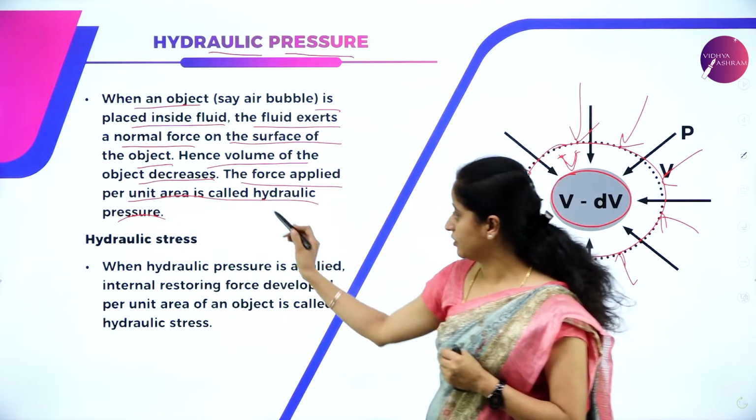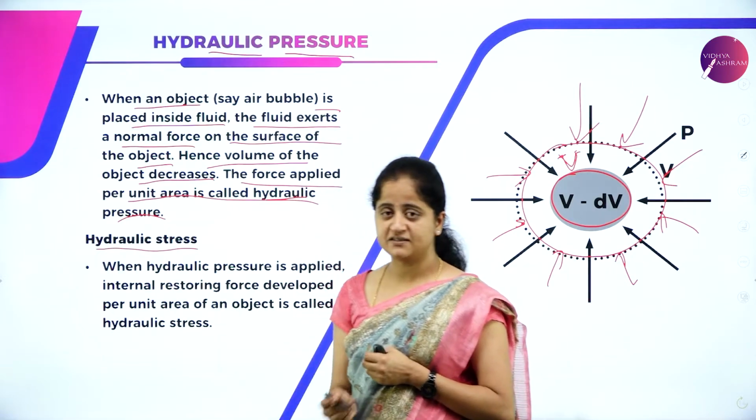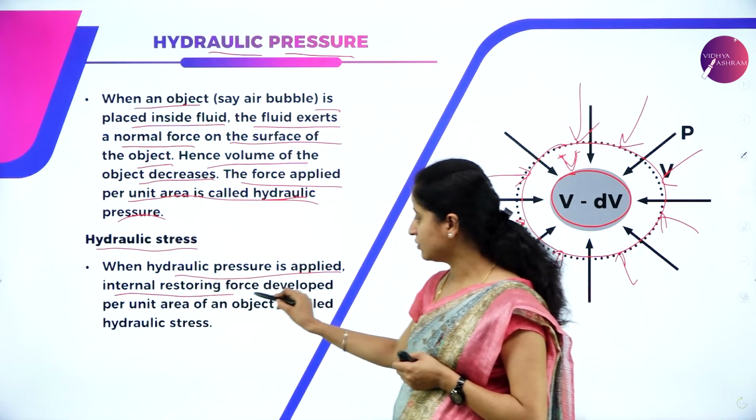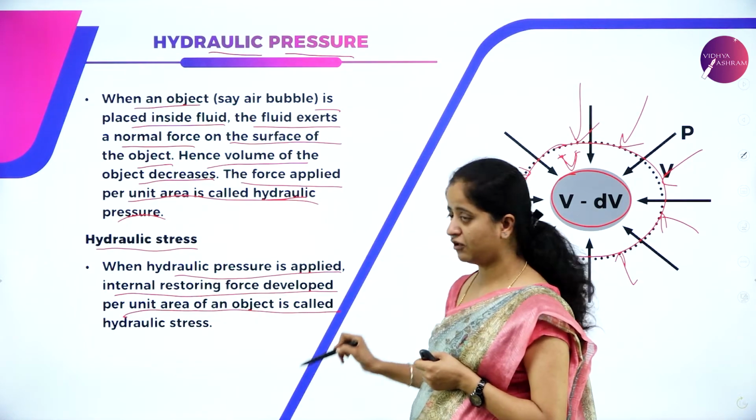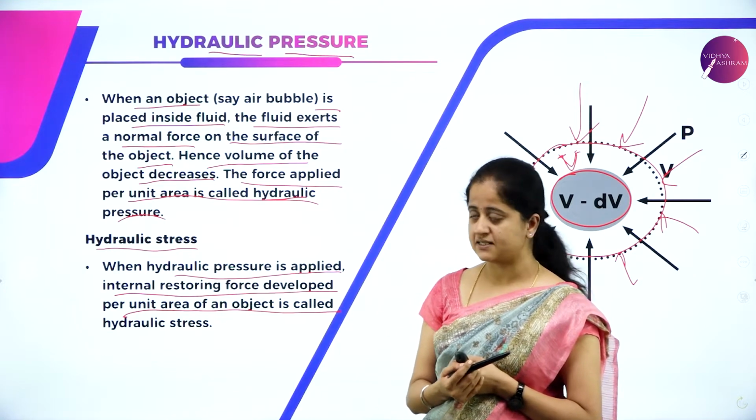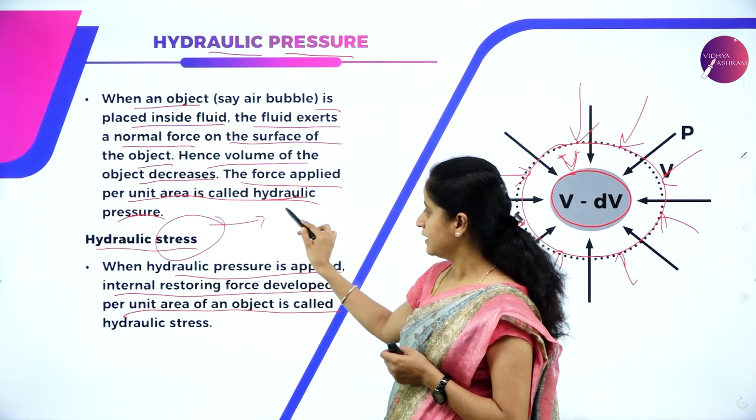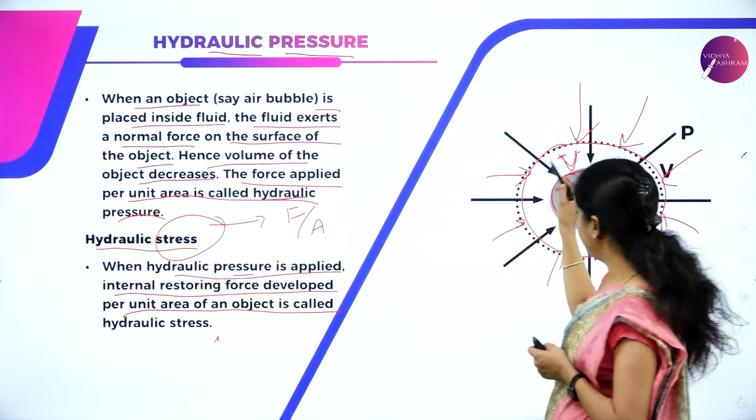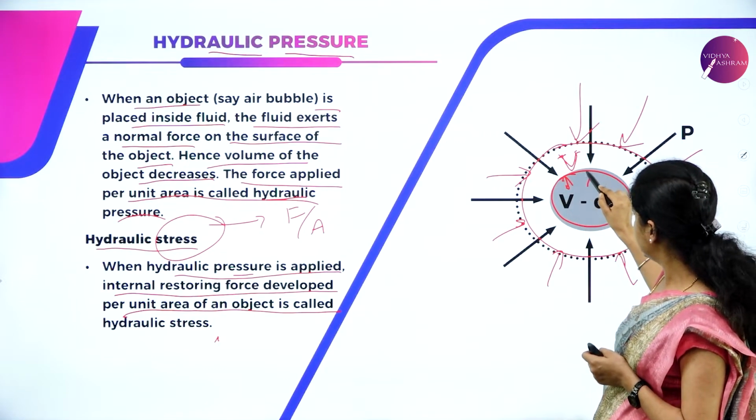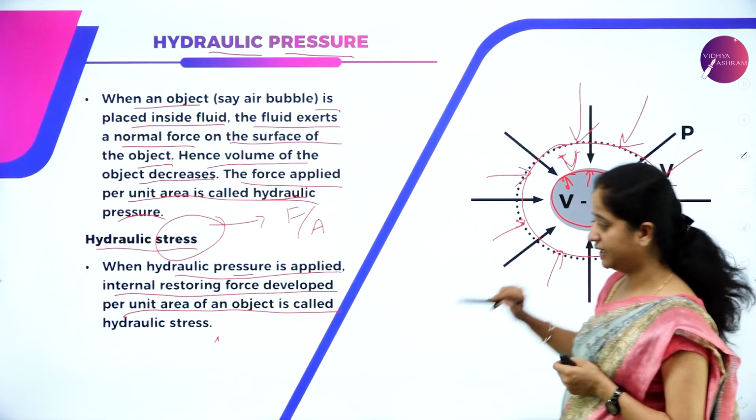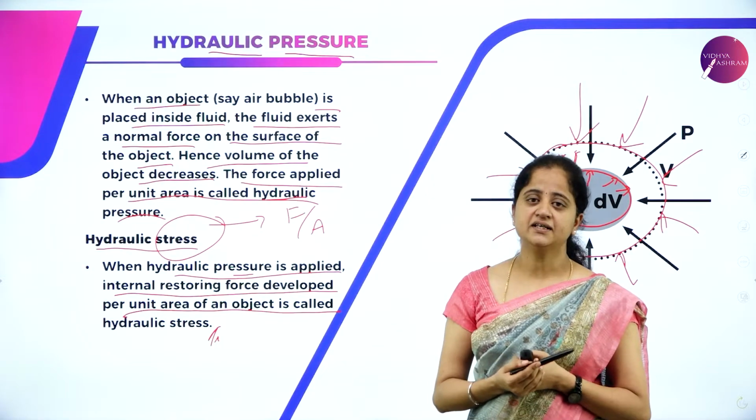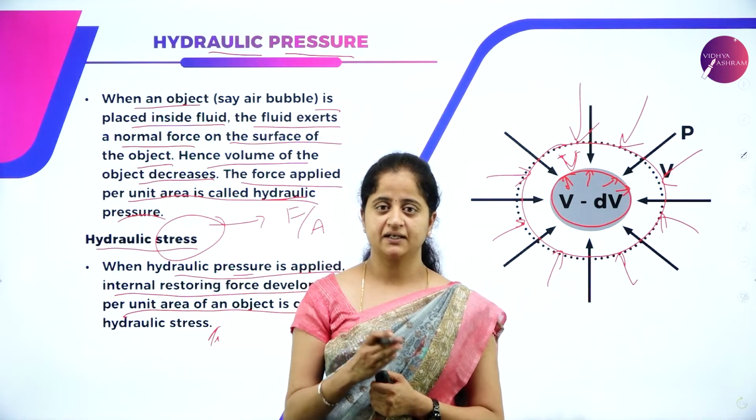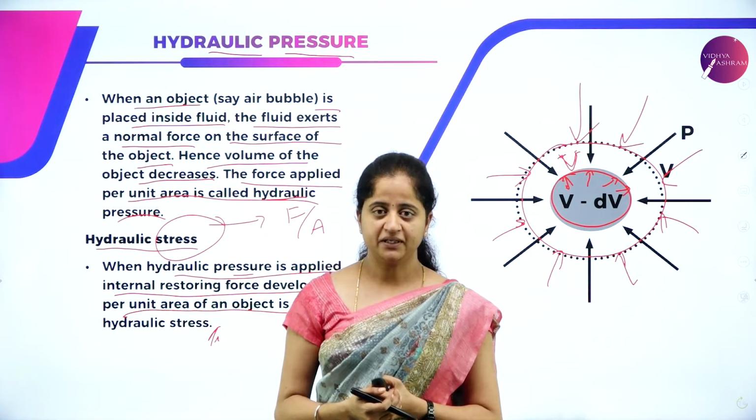So if you know the concept of hydraulic pressure, understanding hydraulic stress is again very easy. When hydraulic pressure is applied, the internal restoring force developed per unit area of an object is called hydraulic stress, because stress is nothing but restoring force per unit area. So when a hydraulic pressure is applied, the internal restoring force developed per unit area is called hydraulic stress. So we have studied the types of stress. What is stress? What is the classification of stress? I hope it is clear to everybody now.